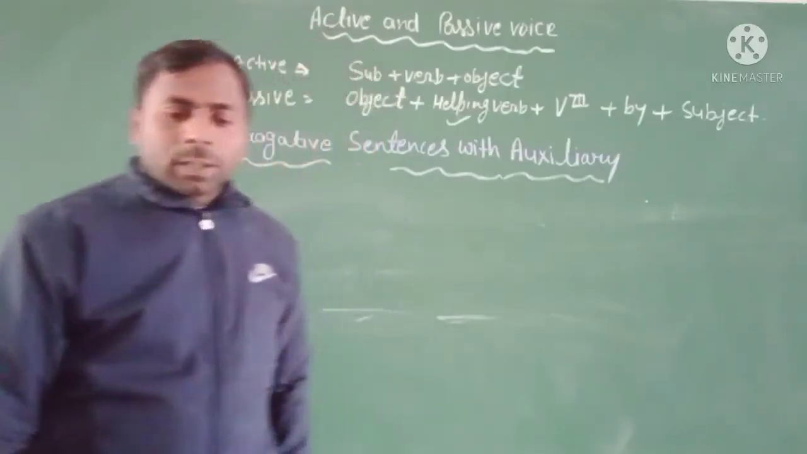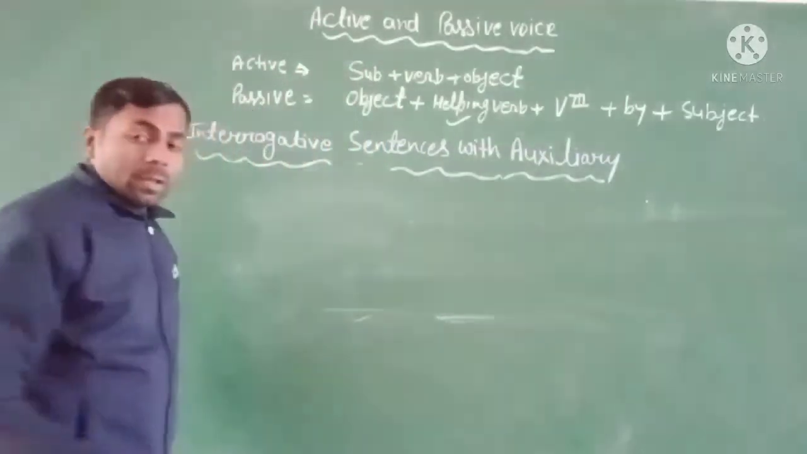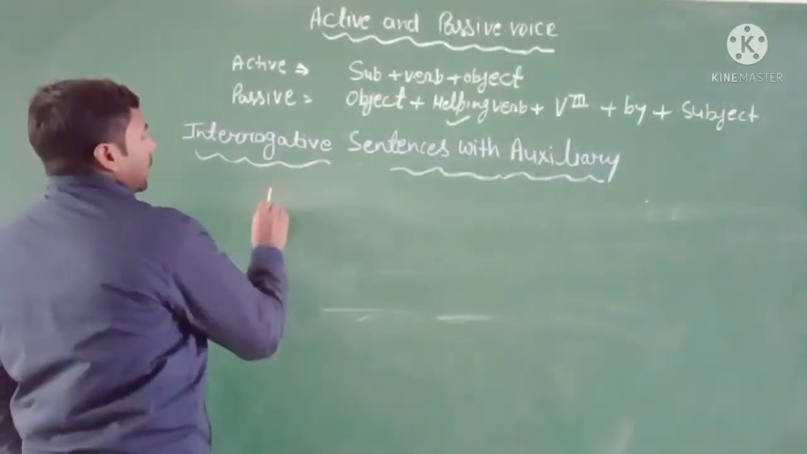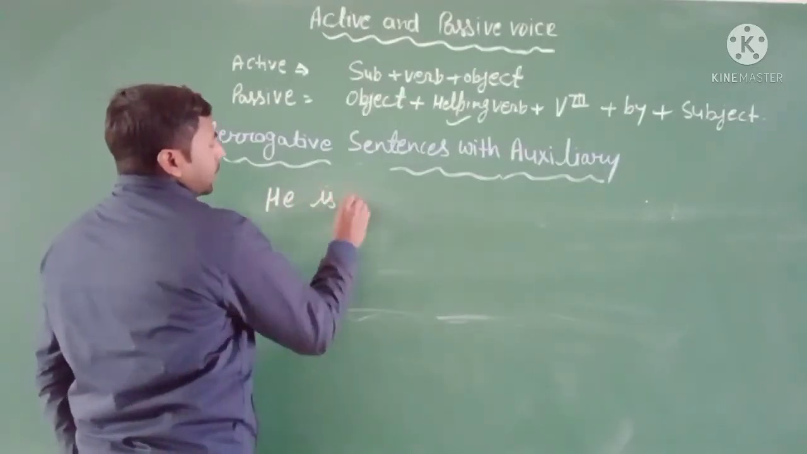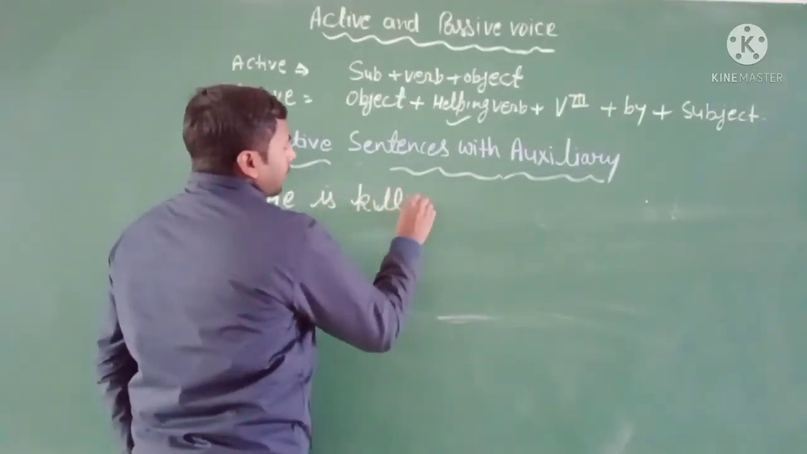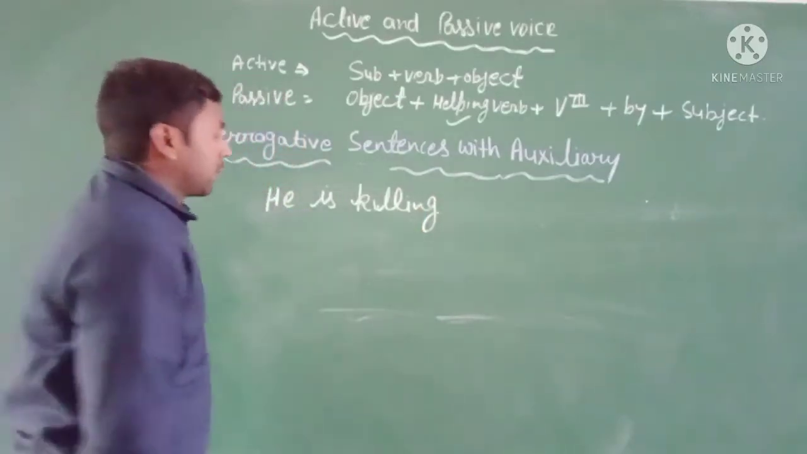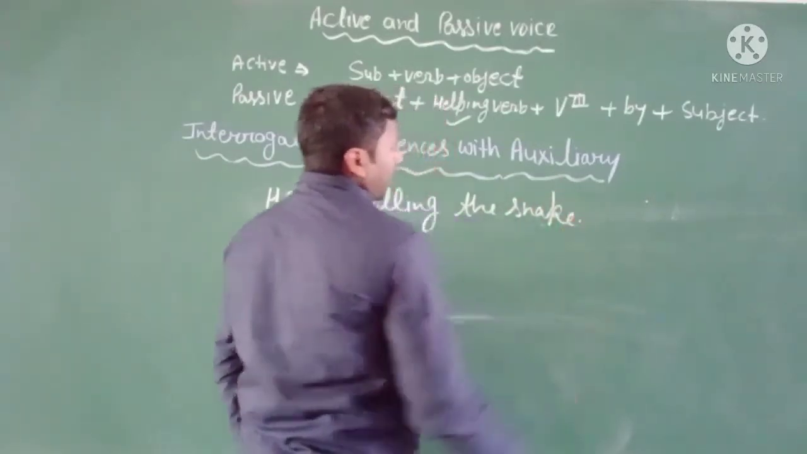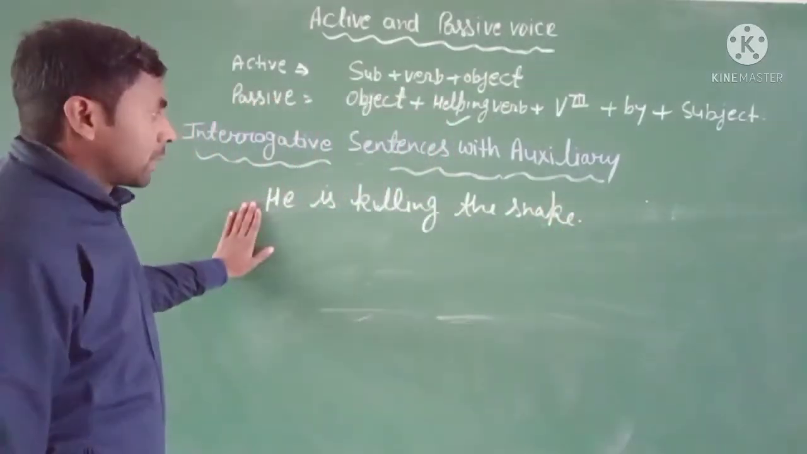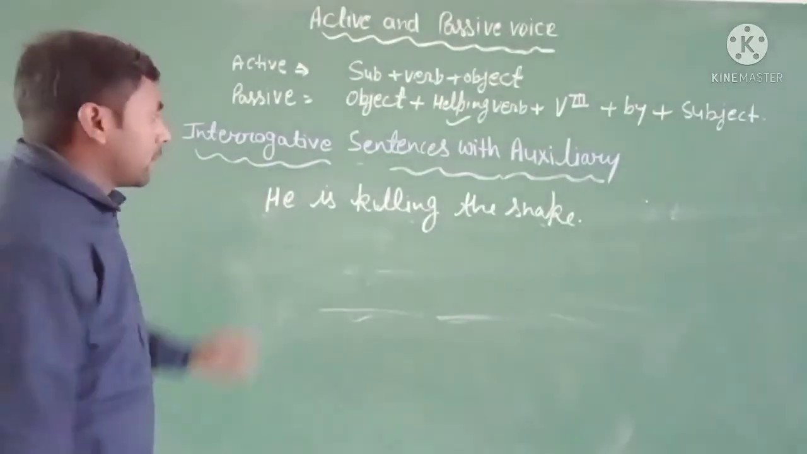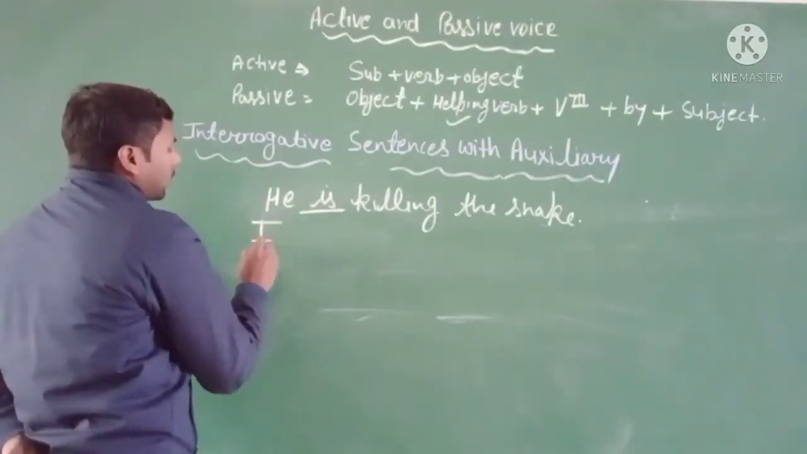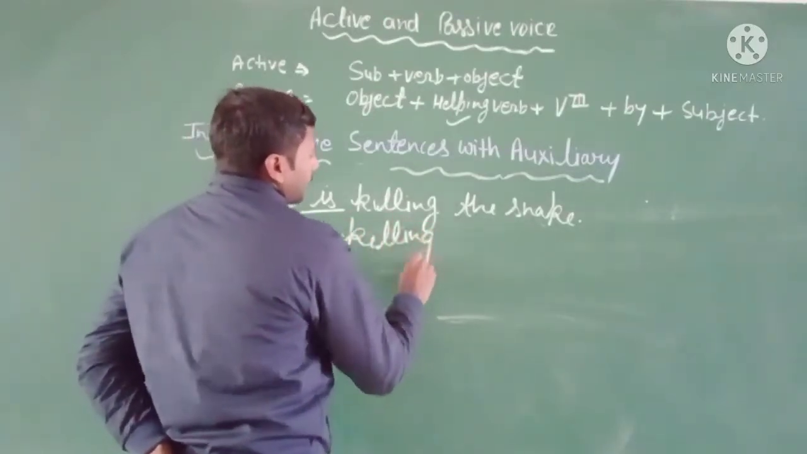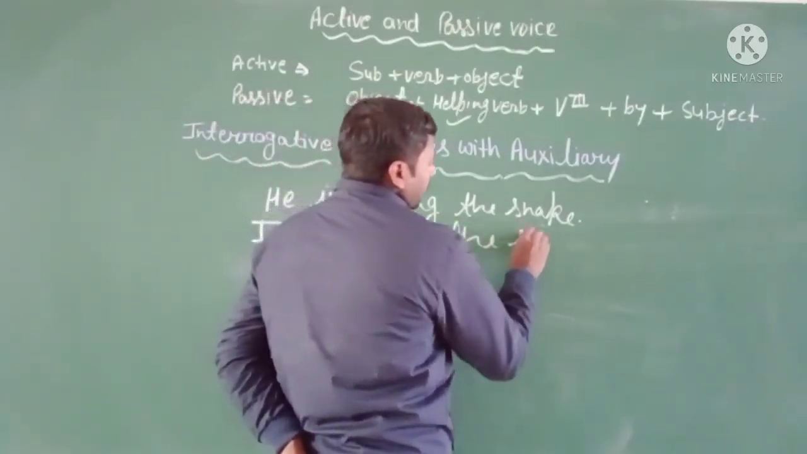See here, was the snake killed by? Take an example of the past continuous tense. Okay, he is killing. He is killing the snake. Okay, it is a past continuous tense, and when you change it into the interrogative sentence, then use is before the subject. Is he killing the snake?